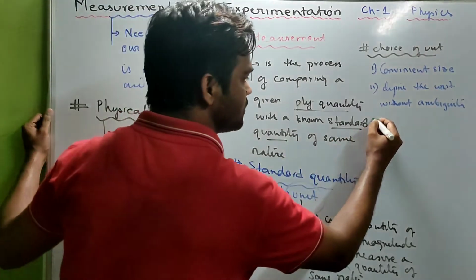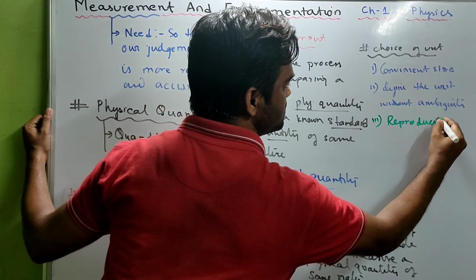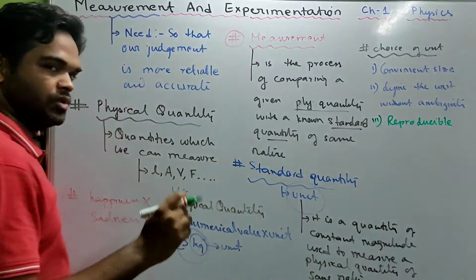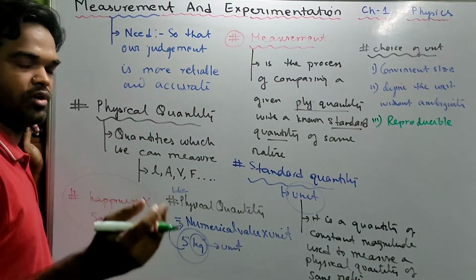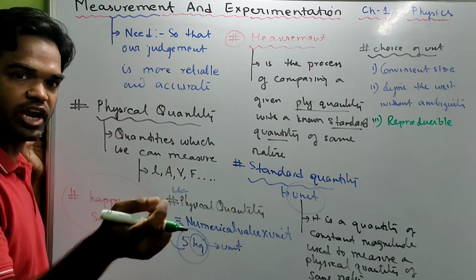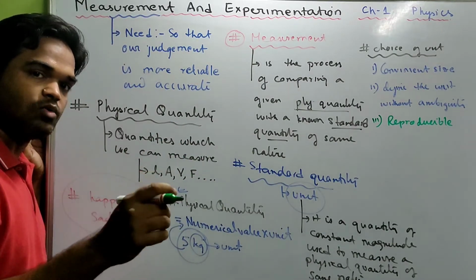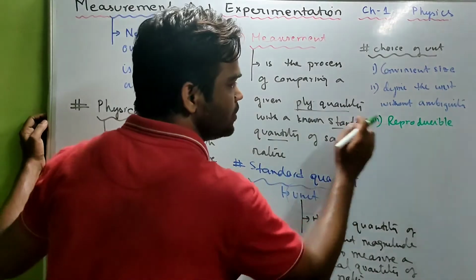Number 3, it should be reproducible. Reproducible means the unit can change to other forms. For example, 1 kilometer we can easily change to meter, which is 1000 meter. So the unit should be reproducible.